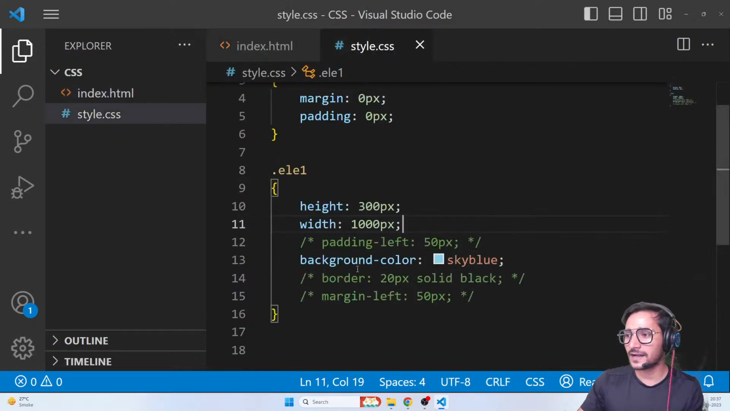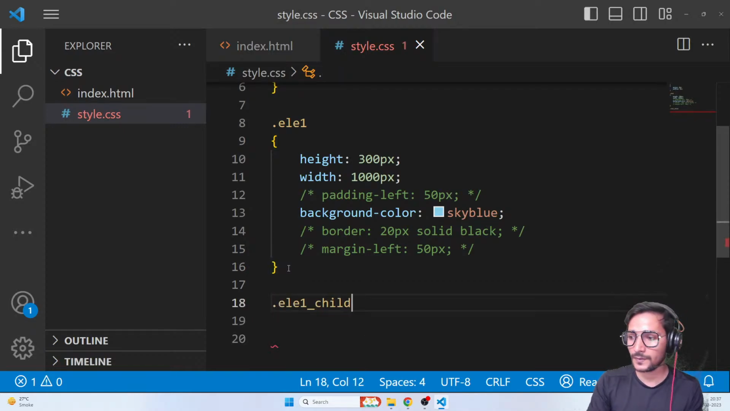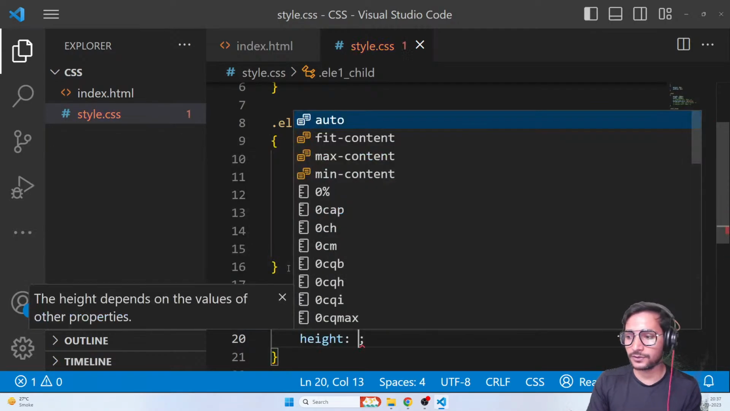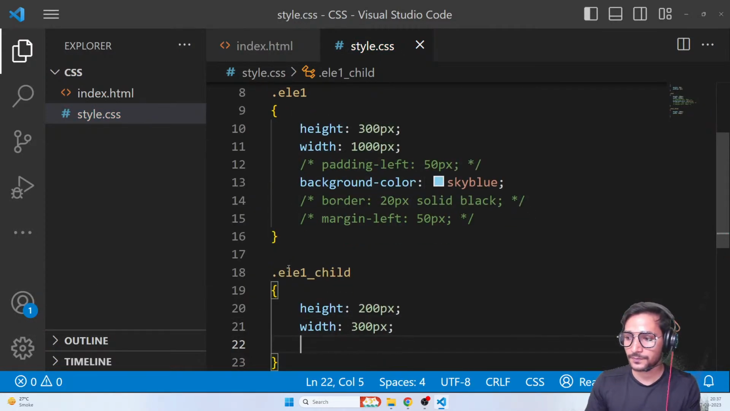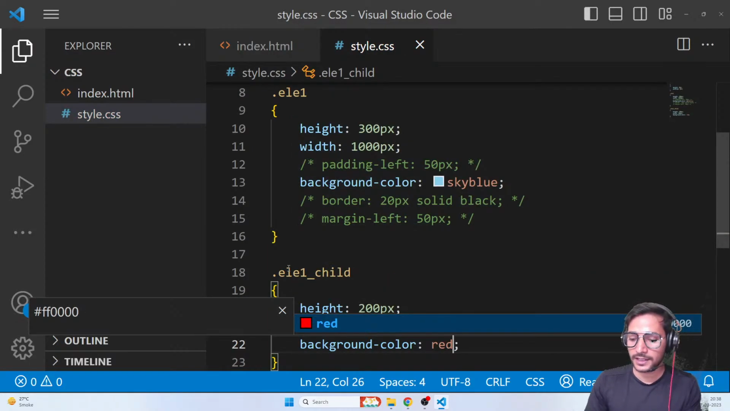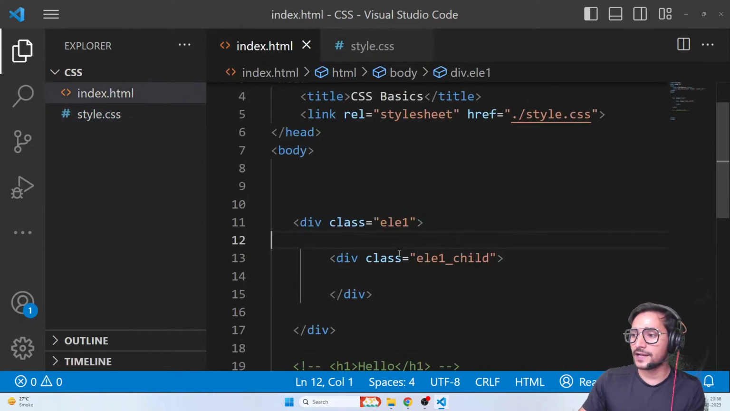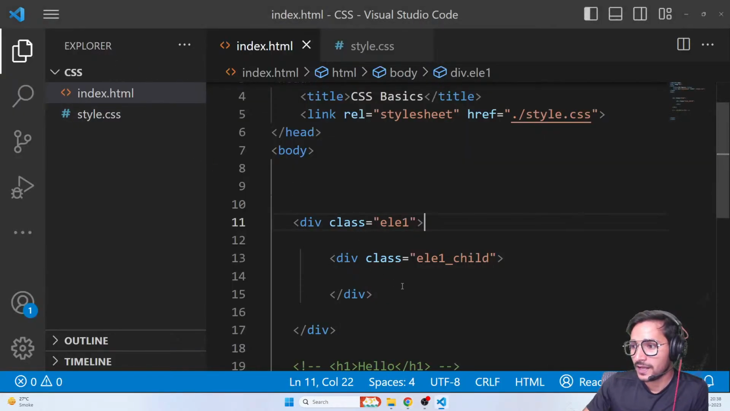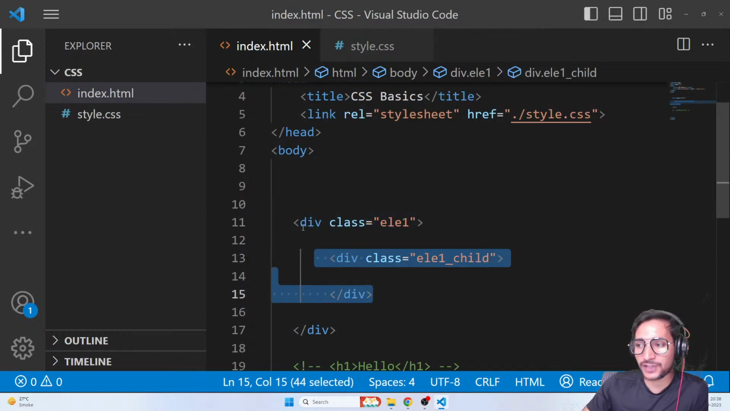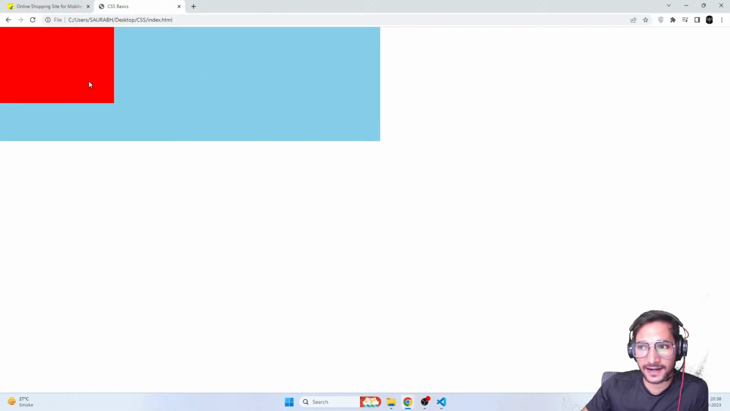Let me copy this and let's apply some CSS to it. Let's also give it a height of, let's say, 200 pixels, a width of 300 pixels and a background color of red. Now, since I have created this element inside this div, it will also be created inside that. Here we go. See that? That red element is created inside the blue element. That means this red element is the child of this blue element, right? Perfectly fine.